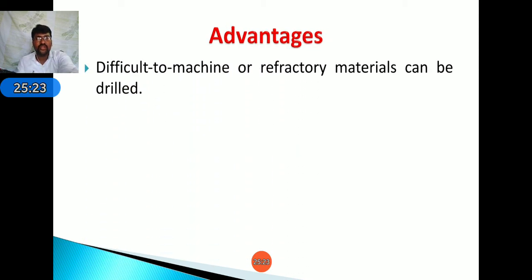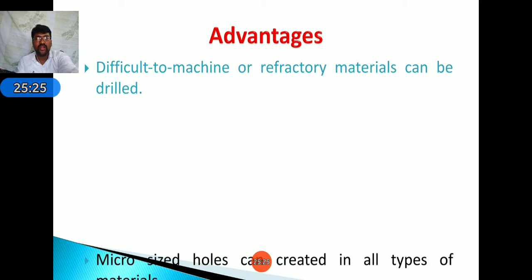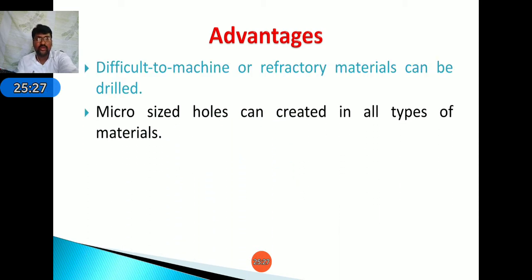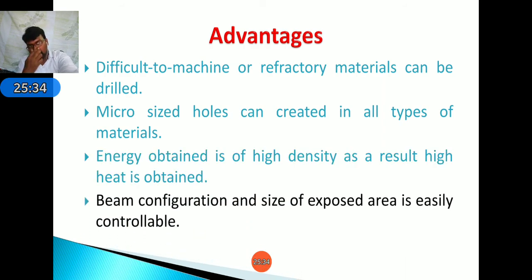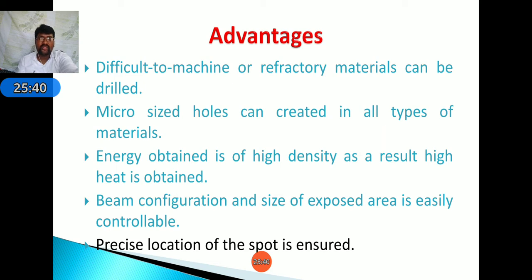Next, difficult to machine or refractory materials can be drilled. Micro size holes can be created. Next, the energy obtained is very high. High heat is obtained. Beam configuration and size of the exposed area are highly controllable. Precise location of the spot is ensured.